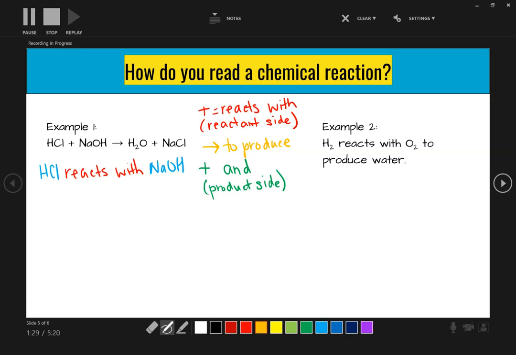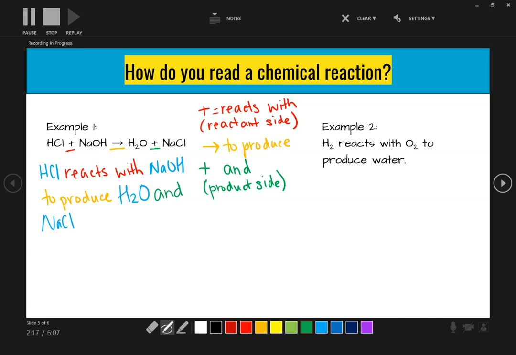Then I'm at the arrow. If I use my little cheat sheet, the arrow means to produce. So it's going to produce what compounds? H2O. Then I have a plus sign on the product side. So that means and, and then my second compound, NaCl. So overall, HCl reacts with NaOH to produce H2O and NaCl. So remember that the symbols in the compounds turn to words when we want to write it.